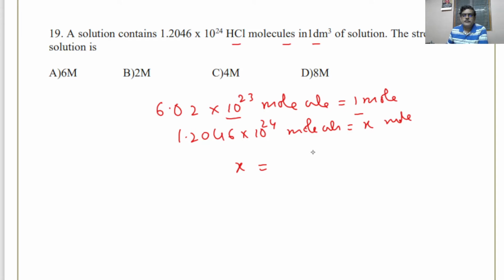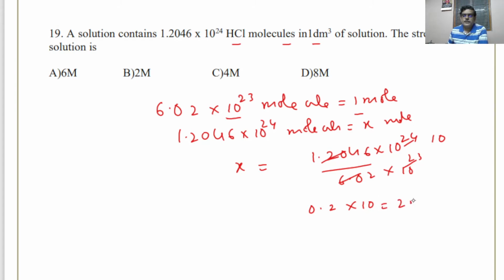So x is equal to 1.2046 10 to the power of 24 divided by 6.02 10 to the power of 23. Now you can see here it is just 10 that is left, and this is almost 0.2. So it is 0.2 into 10, so it will be 2. So 2 moles of HCl is present in 1 liter, means it is a 2 molar solution. Since it is 1 liter, there is no need to solve again. So 2 moles are present in 1 liter means it is a 2 molar solution. That will be the answer.